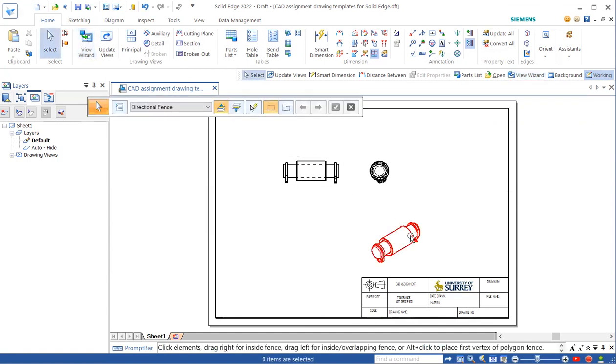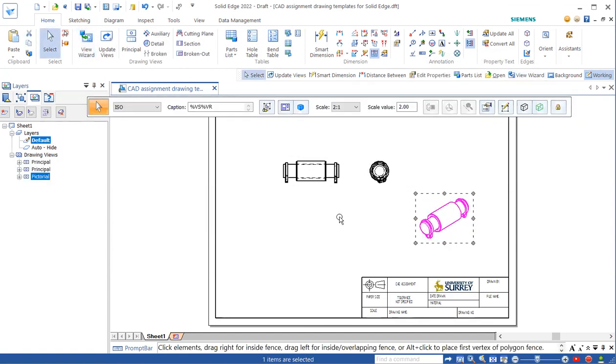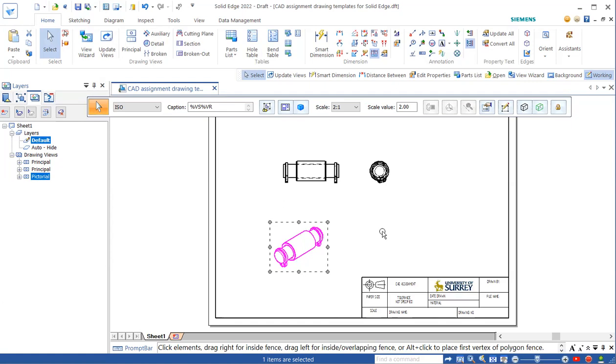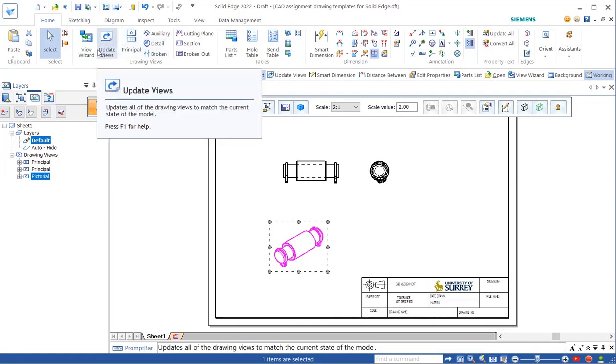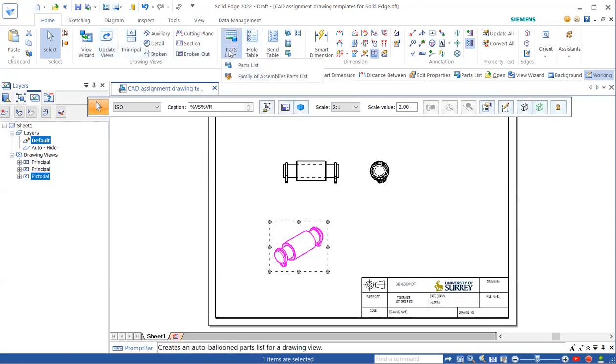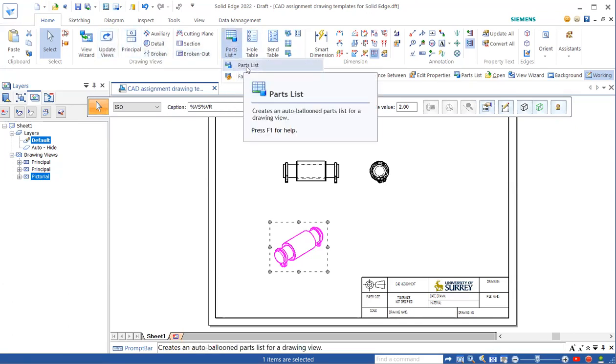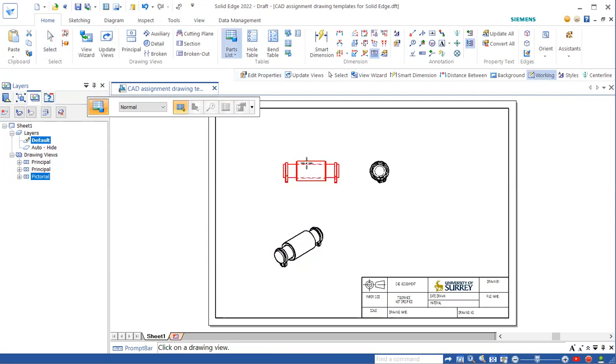Right, and then we can click and move the part to an appropriate place. We need to actually have the part list here, so I need to leave some space. After this one, you can use the part list function. Click, and then click on the view where you want to place the balloons for the part list. If that's the one, just click that one.